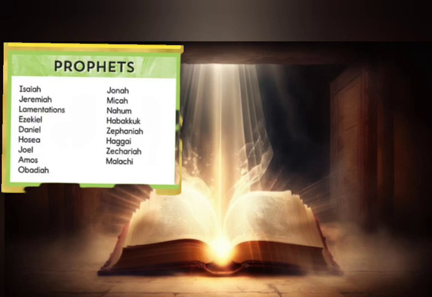The second subdivision is minor prophetical books. As I said, there are 12 books. First one Hosea, second Joel, third Amos, fourth Obadiah, fifth Jonah, sixth Micah, seventh Nahum, eighth Habakkuk, ninth Zephaniah, 10th Haggai, 11th Zechariah, and 12th Malachi. This is the brief division of the Old Testament and information of the Bible.